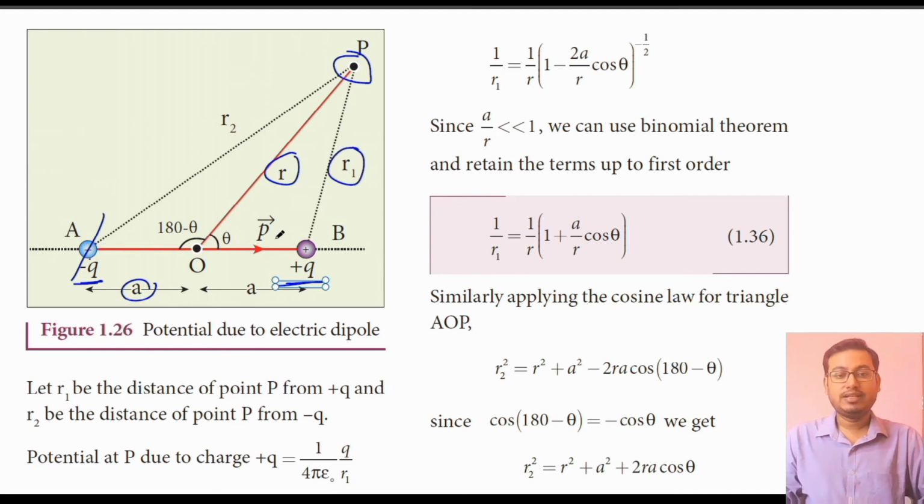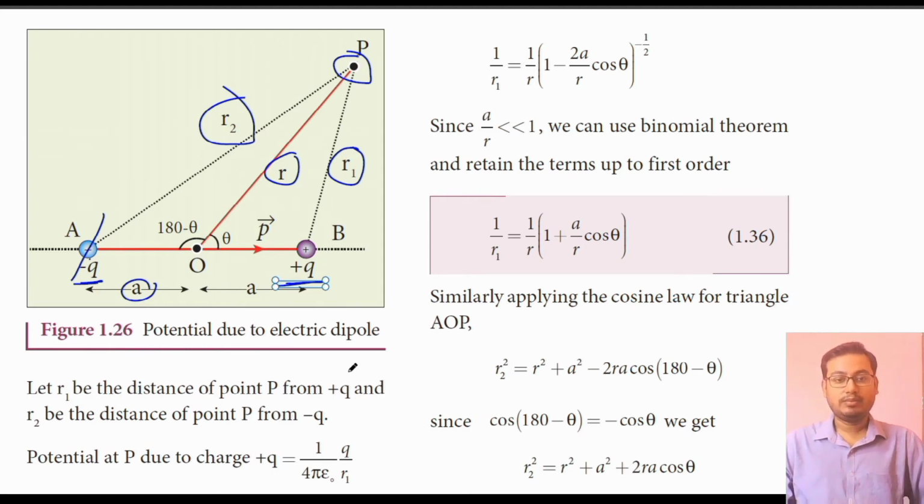The angle made by POB is theta. In this theorem you also need the concept of trigonometry which you already have studied in standard 11, that is the cosine rule. CBSE students have studied the cosine rule in class 10, but in your new book it is given in class 11.